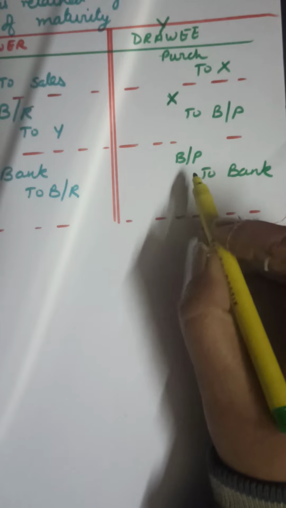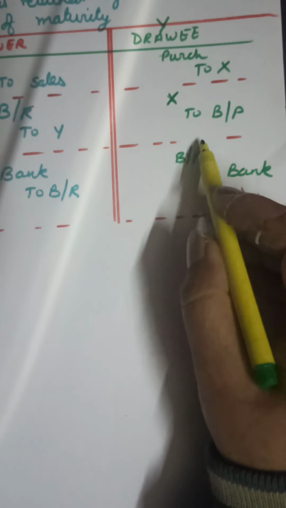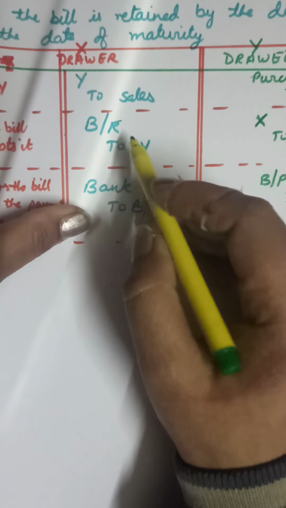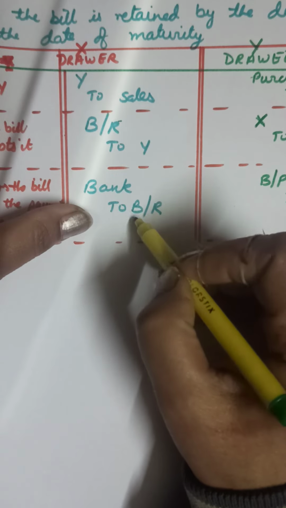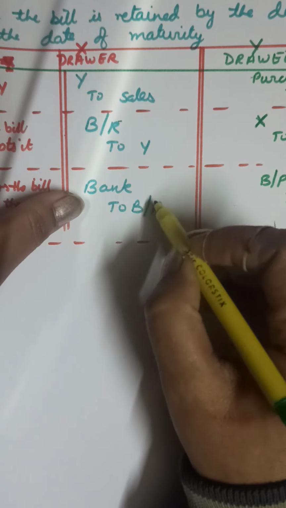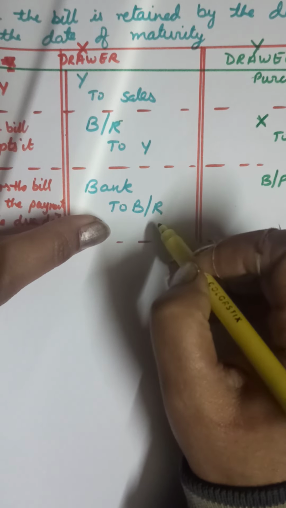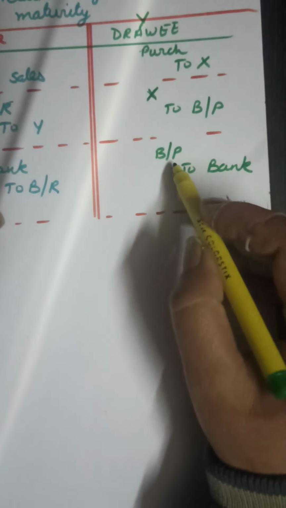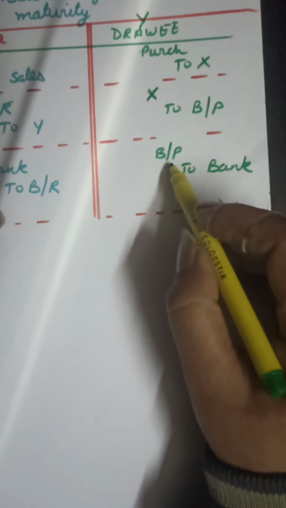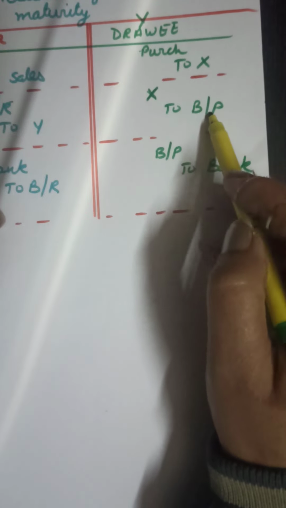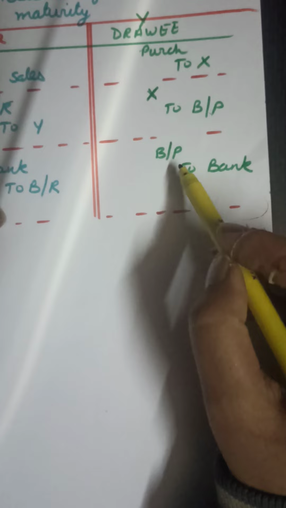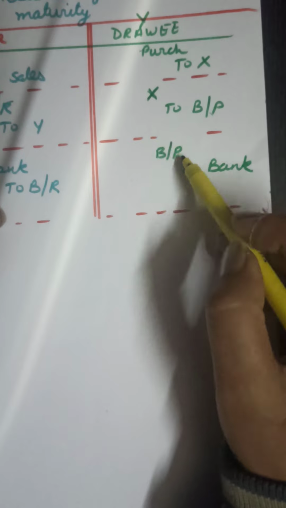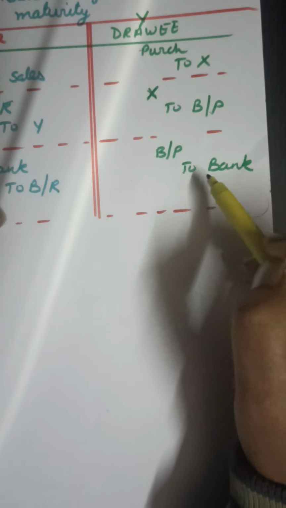This is, children, the only exception when bills payable will be debited and BR will be credited. BR being an asset, assets are always debited. But here, he receives the payment and that asset is finished for him. When assets get reduced or finished, they are credited. And bills payable is a liability for him, as he has to pay against it. Liabilities are always credited, but when the payment is made, that liability gets finished, and when liabilities get finished, they are debited. So bills payable to bank, that is the entry.